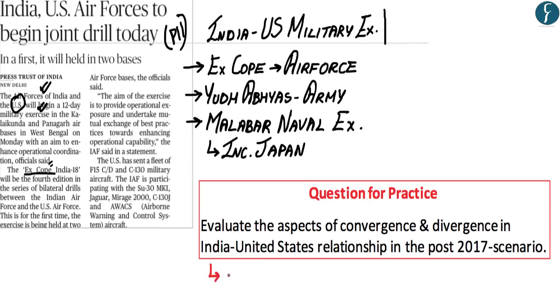Now what we'll do with regards to this question is first provide the basic structure on how to write it and the various facts and concepts that can be cited within this answer. Both of these components are provided in the PDF, whose link is given in the description section below, and this is one of the means by which we can try to help you with self-evaluation for writing answers for the mains examination. And so now with this, let us move on to the next article.